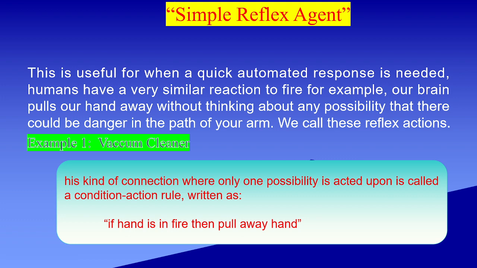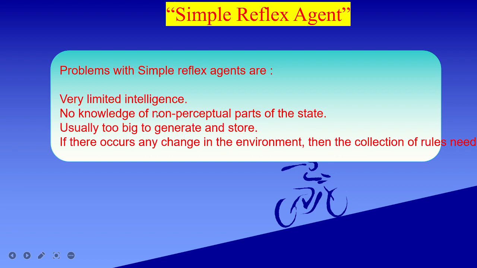Now, some of the problems in the case of a simple reflex agent: it has very limited intelligence. We are not working on previous experiences, we are only perceiving the current situation. That is why only limited intelligence is there. Another disadvantage of simple reflex is no knowledge of non-perceptual parts of the state, and usually it's too big to generate and store.